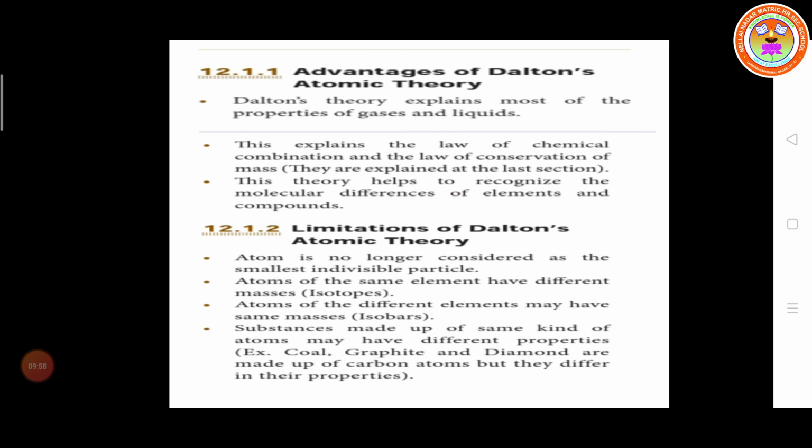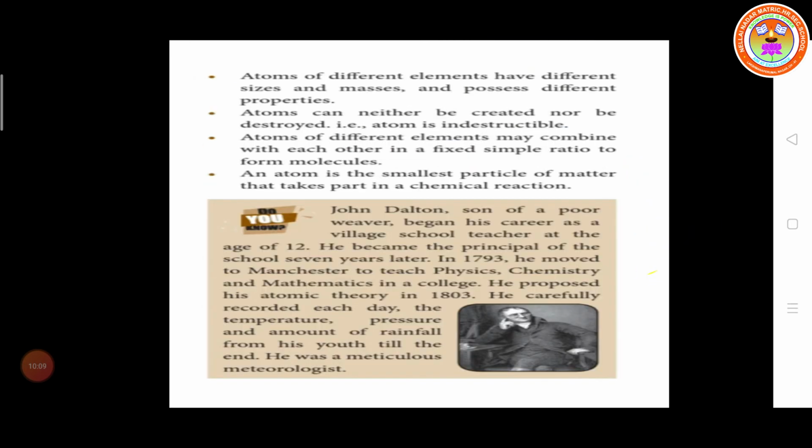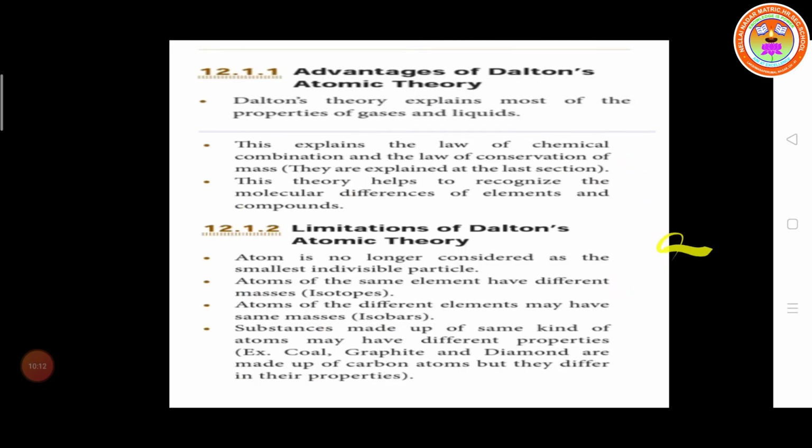Then, atoms of different elements can have the same mass, for example, isobars. Isobars means different elements, for example, argon and calcium. Argon symbol Ar, calcium symbol Ca. Argon atomic number 18, calcium atomic number 20. But the mass number of argon and calcium is 40. So atoms of different elements with different atomic numbers but the same mass number are called isobars.